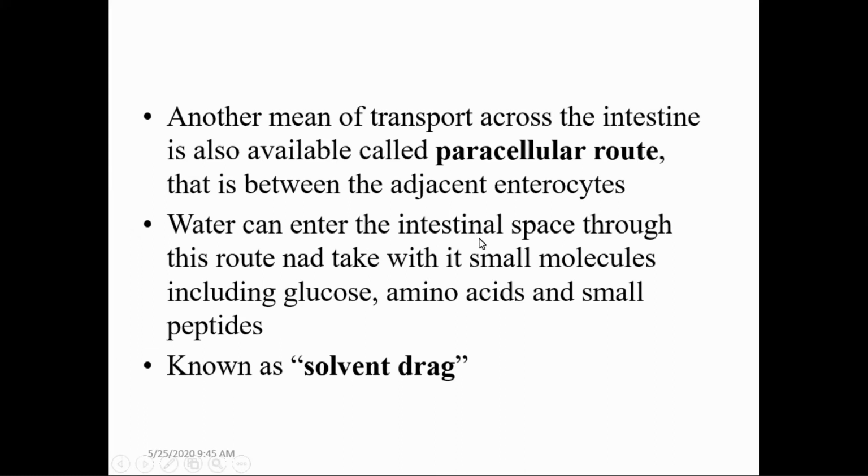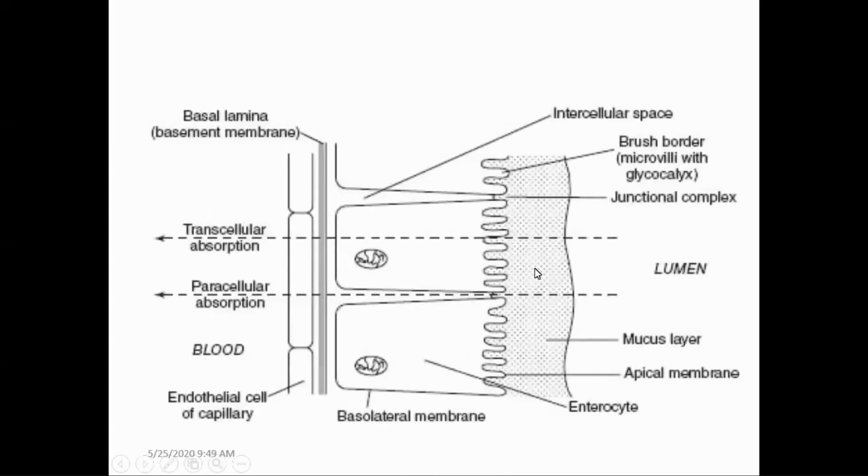So water can enter the intestinal space through this route and take with it small molecules including glucose, amino acids, and small peptides. This paracellular route is also known as a solvent tract. You can see in the figure, movement from the intestinal lumen to the blood via the epithelial cell is called transcellular absorption.